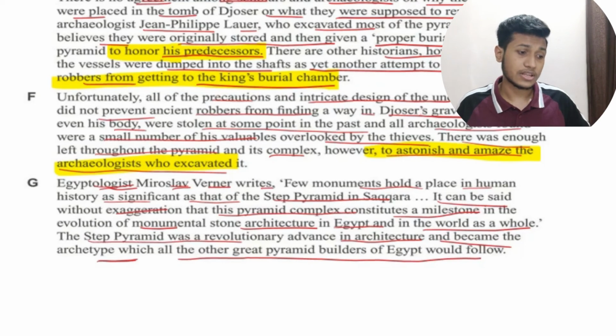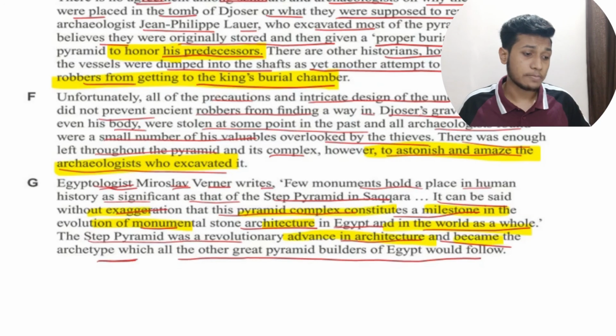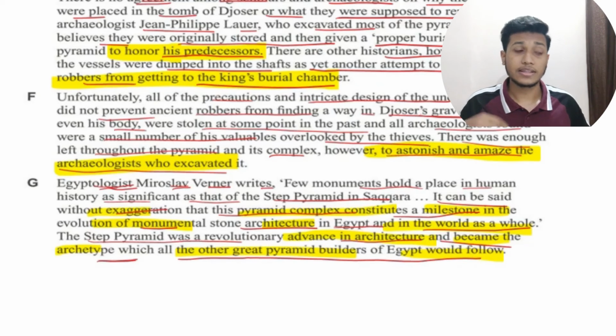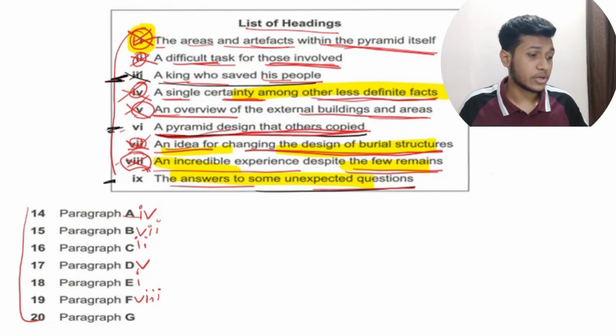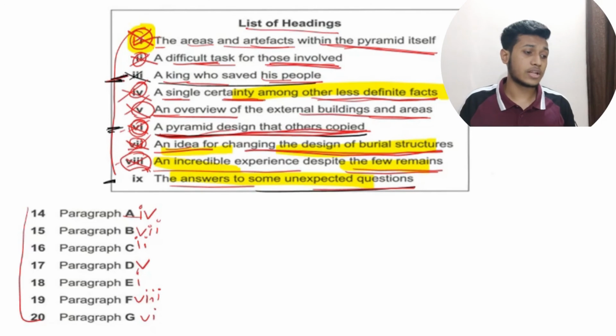Now let's read the last line. The Step Pyramid was a revolutionary advance in architecture and became the archetype which all other great pyramid builders in Egypt would follow. It means the future pyramid builders would follow this way of making pyramids. So they were obviously going to copy the way it was made. So 6 is the right answer. So what is left? Number 3 is left and number 9 is left. There will always be a few options left in the end, so don't worry about that.